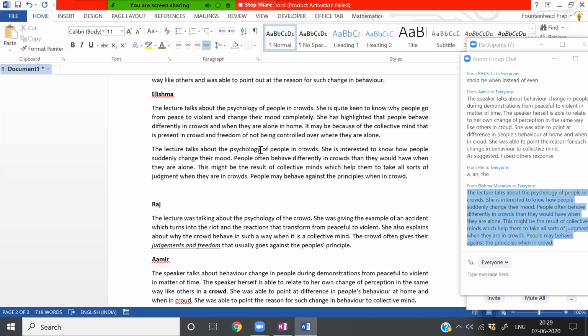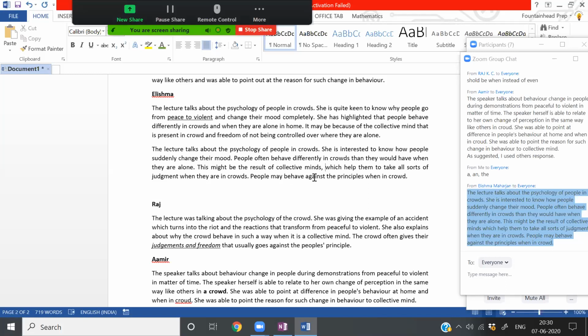Okay, so the lecture talks about the psychology of people in crowds. She is interested to know how people suddenly change their moods. People often behave differently in crowds than they would when they are alone. This might be the result of collective minds which help them to take all sorts of judgment when they are in crowds. People may behave against their principles when in crowds.